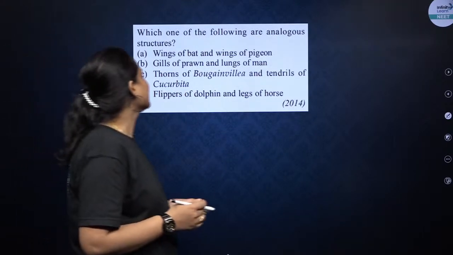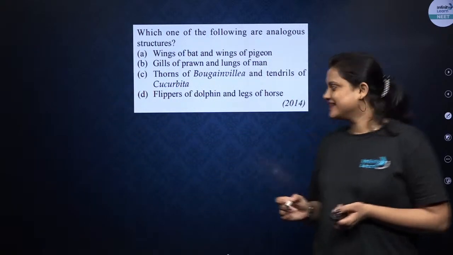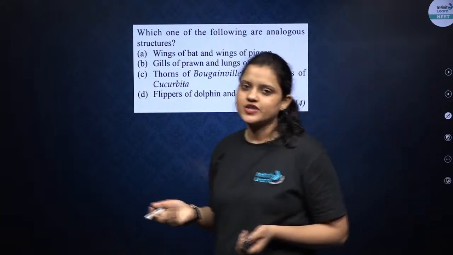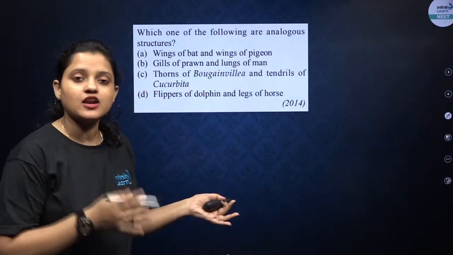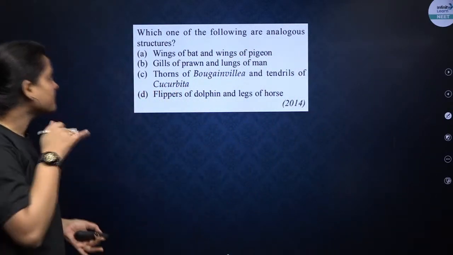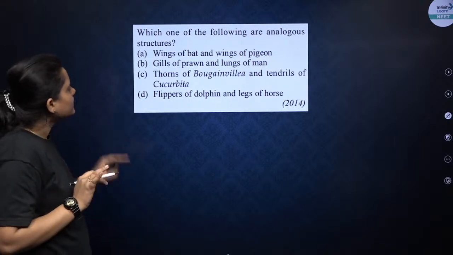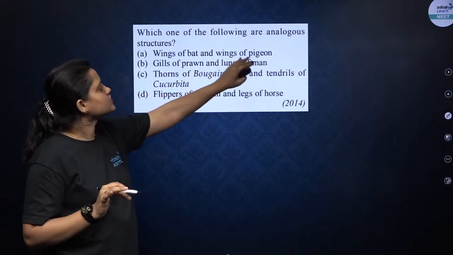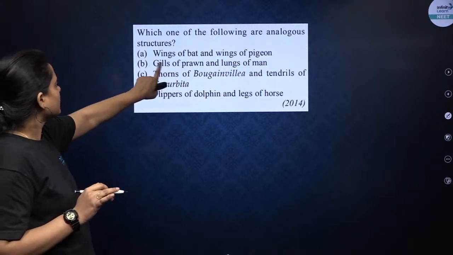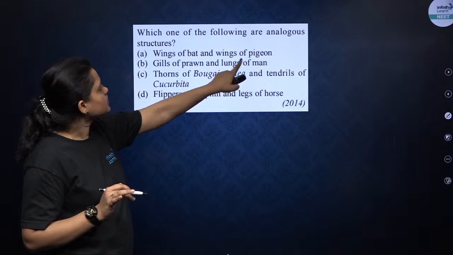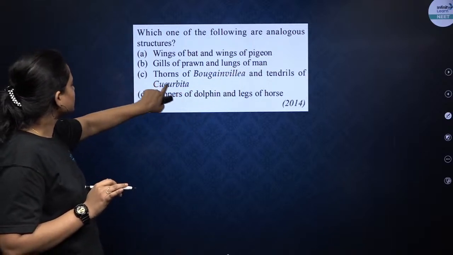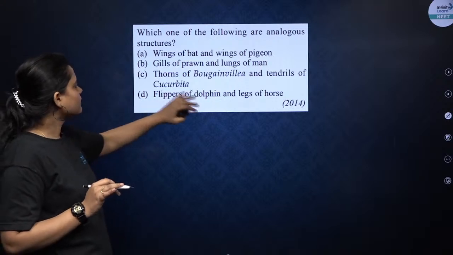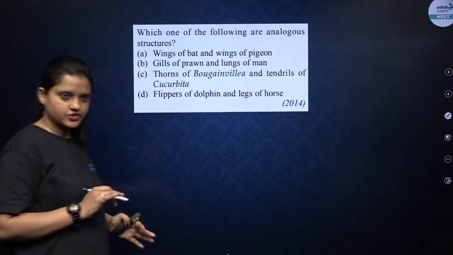Chalo, which one of the following are analogous structures? Again, same question related to analogous and homologous organs. Analogous: different structure but same function. Okay, so different structure and same function. A, wings of bat and wings of pigeon. B, gills of prawn and lungs of man. C, thorns of bougainvillea and tendrils of cucurbita. D, flippers of dolphin and legs of horse. Fine.